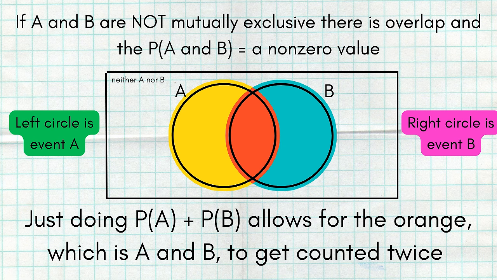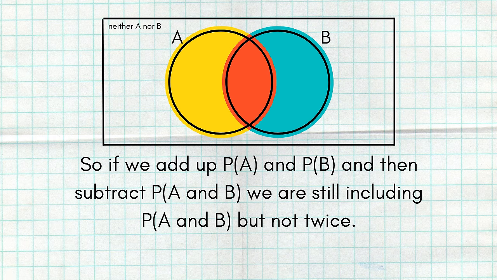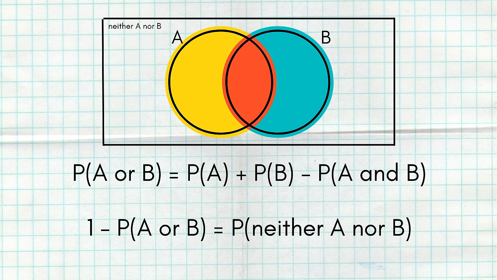If we were to simply add the probability of A plus the probability of B, then the overlap that is in both gets counted twice. That is why in the addition rule, we subtract the probability of A and B away. We subtract the overlap, not to get rid of it, but to stop it from being double counted. So when we subtract, we get the probability of only A, only B, and A and B.